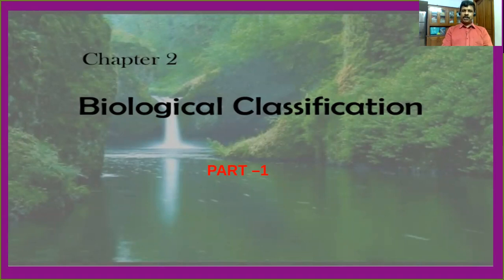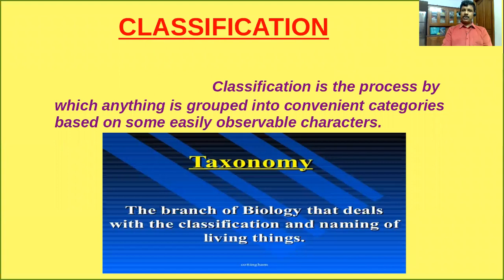As you know, this is one of the most important chapters in class plus 1. Now, first of all, we are going to start with what is classification. As you know, classification is the process by which anything is grouped into convenient categories based on some easily observable characters. You are very familiar. Classification of organisms is needed for studying about them.